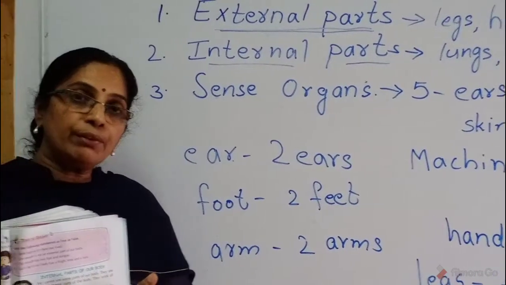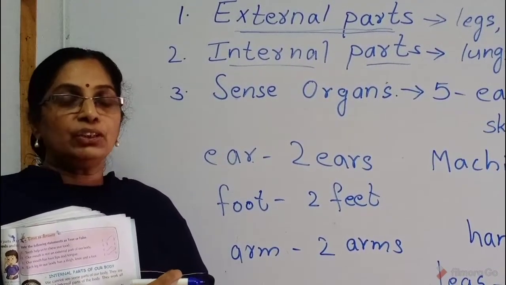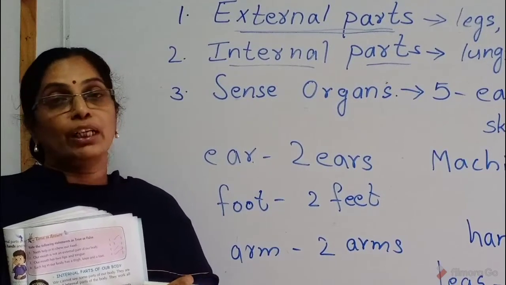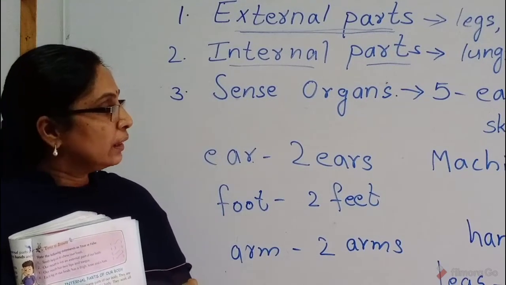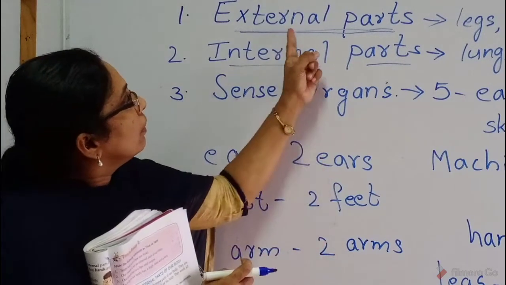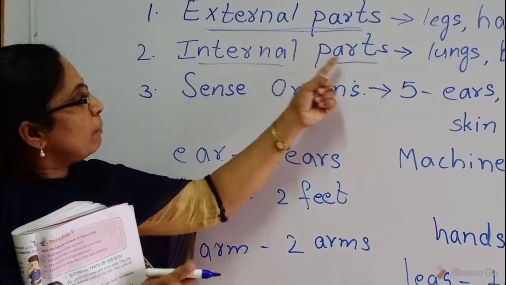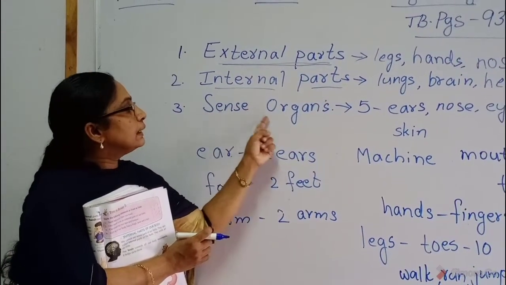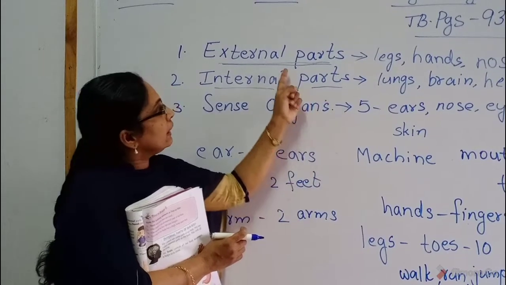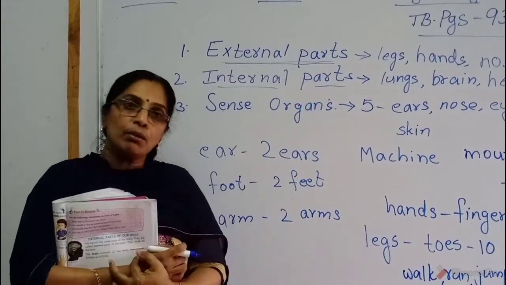What do we do with our hands? We can pick the things and write, eat, many things. Then next, external parts of our body and internal parts of our body and sense organs. This is the class about the external parts of our body, children.